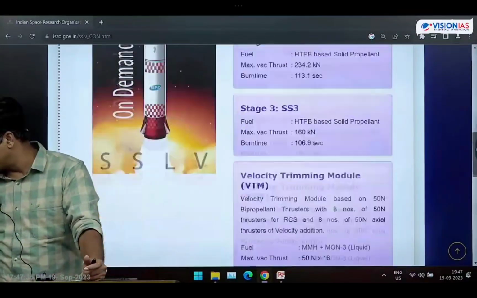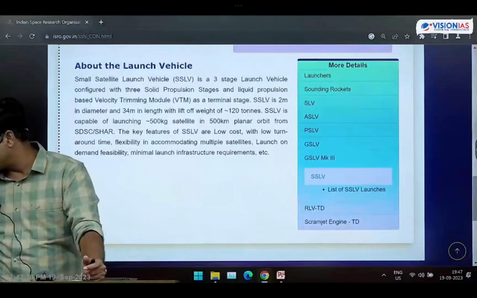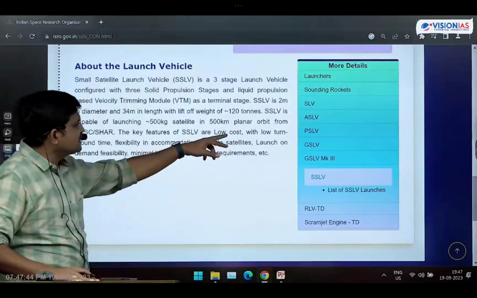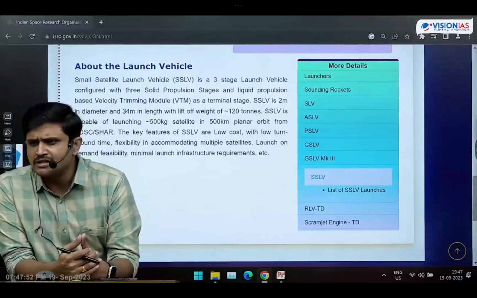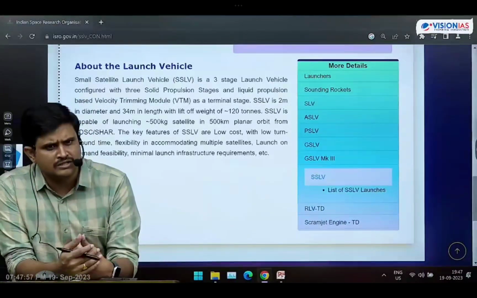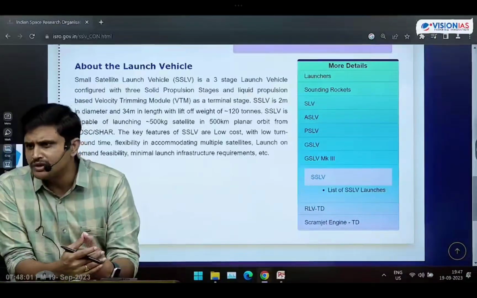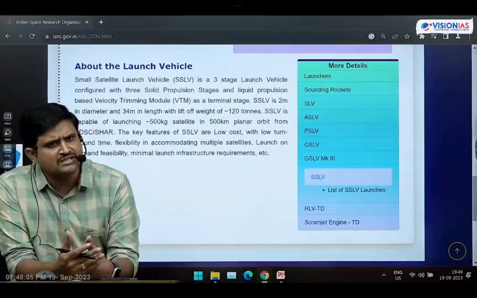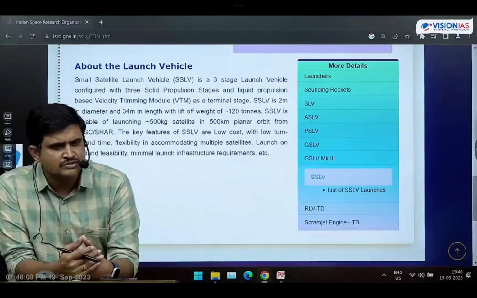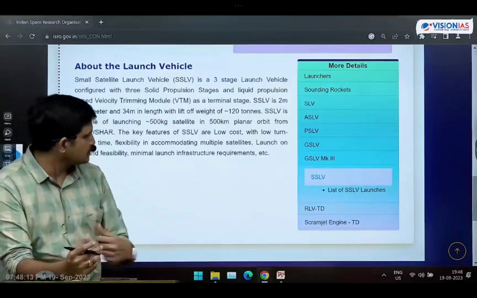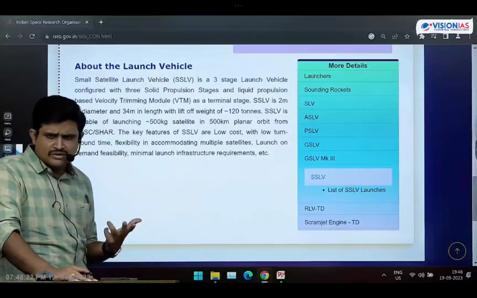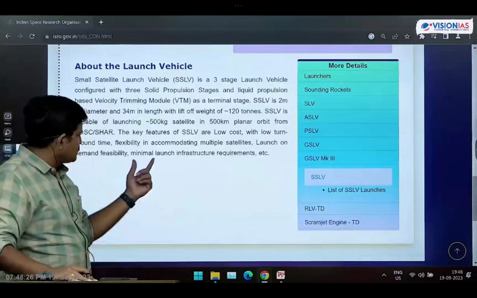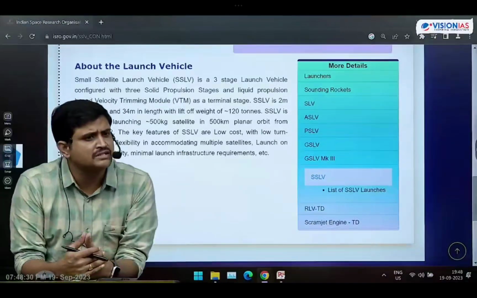Okay, now next one is, what is the benefit of these SSLV rockets? Why is India looking towards these SSLV rockets? See, the operation cost becomes very low, low cost with low turnaround time. Low turnaround time means, once after launching a rocket, if you need one more launch, we have to wait at least 1 week in case of PSLV, GSLV. But in case of SSLV, within 24 hours we can go for another launch. That is what low turnaround time means. Next is flexibility in accommodating multiple satellites. Launch on demand facility. Launch on demand means whenever we want services, we can provide the services. Next one is minimal launch infrastructure requirement. With less infrastructure requirement, we can launch the satellites.